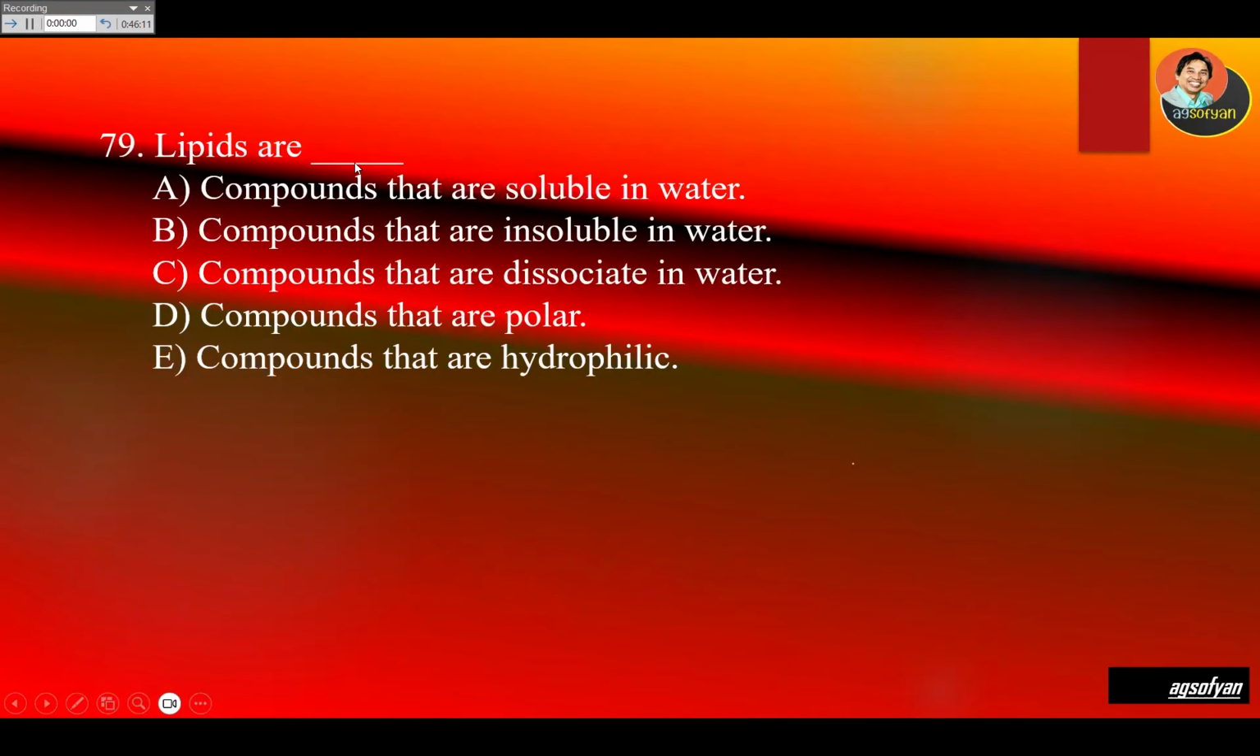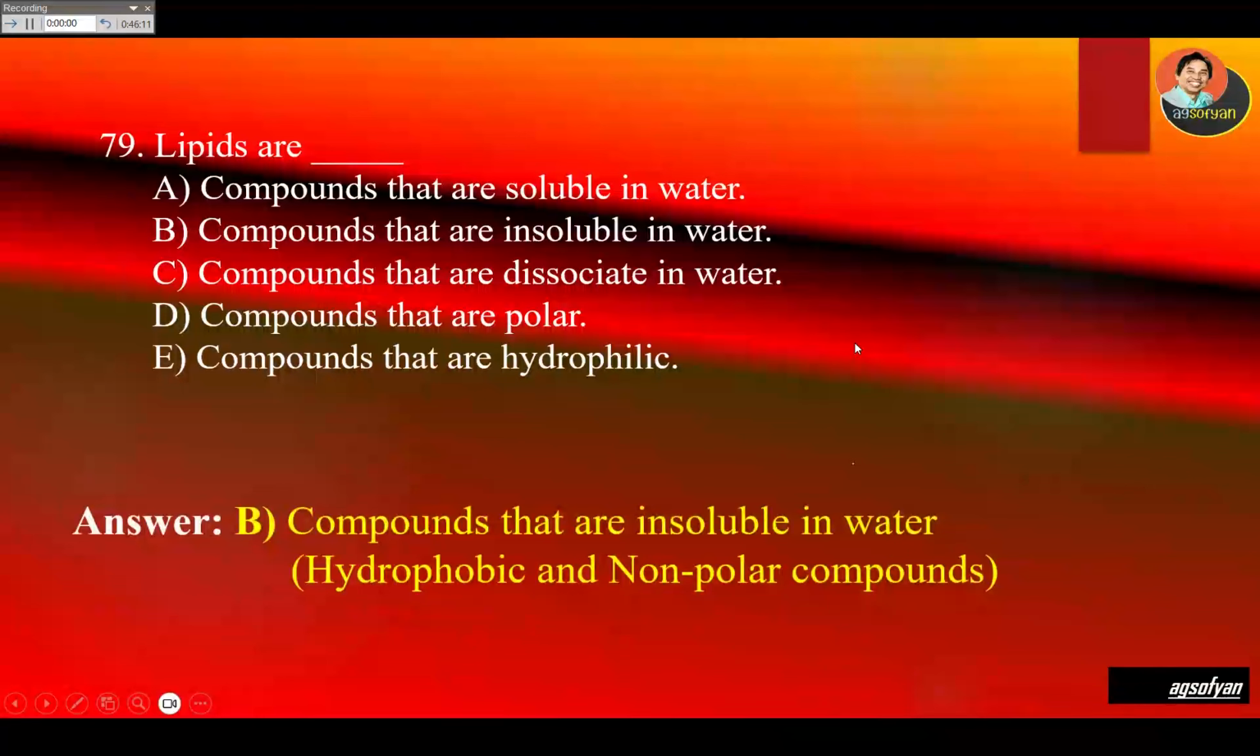What are lipids? Lipid is any compound that does not dissolve in water, or the ones that fear water. Look at that one: compounds that are soluble, no, it is incorrect. They are not soluble in water. Compounds that are insoluble in water, this should be the answer. Also known as hydrophobic, they fear water. They are also known as non-polar. Non-polar compounds do not dissolve in water.